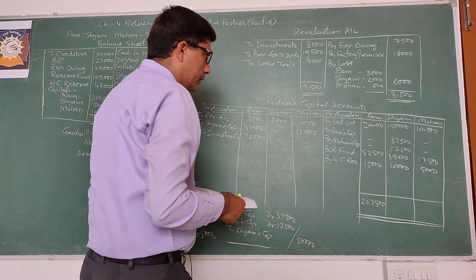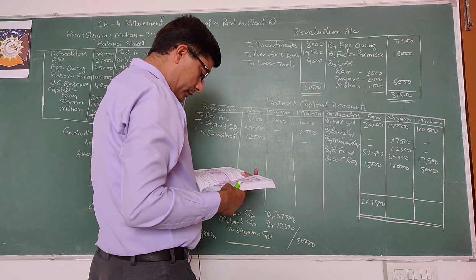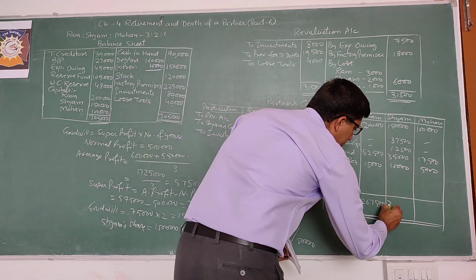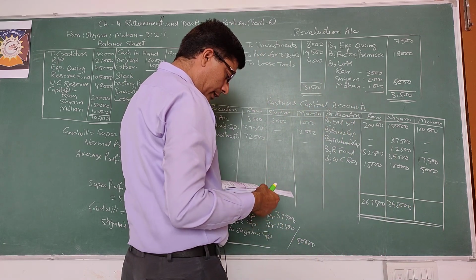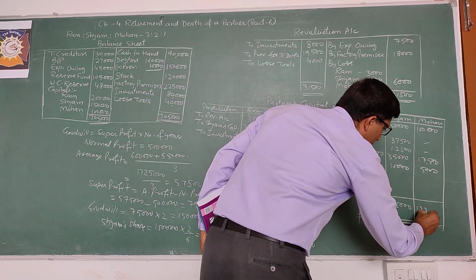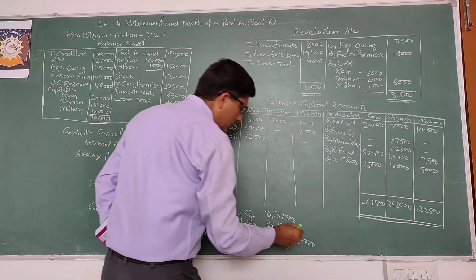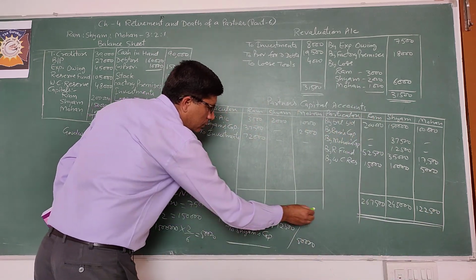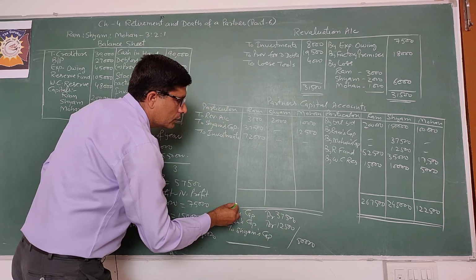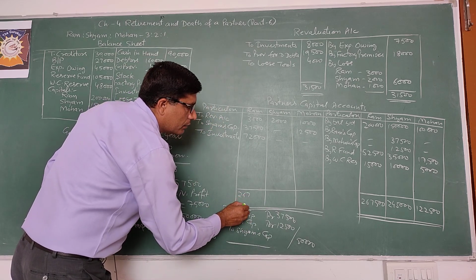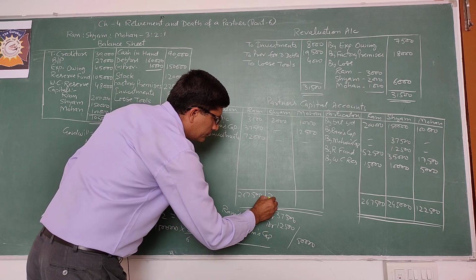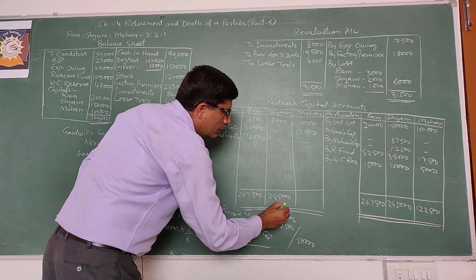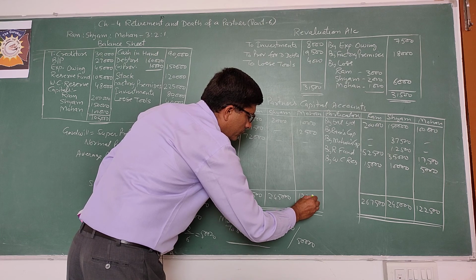Credit total of Syam is 2,45,000 and Mohan's total is 1,22,500. So write the same total to the debit side: 2,67,500, 2,45,000 and 1,22,500.